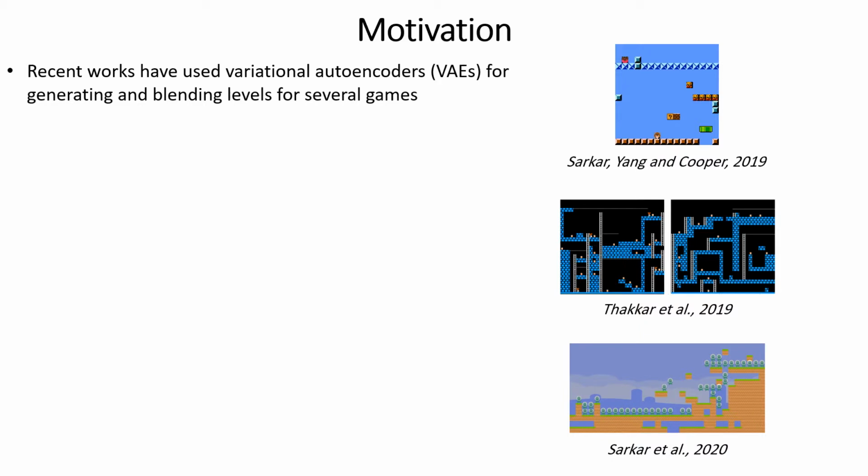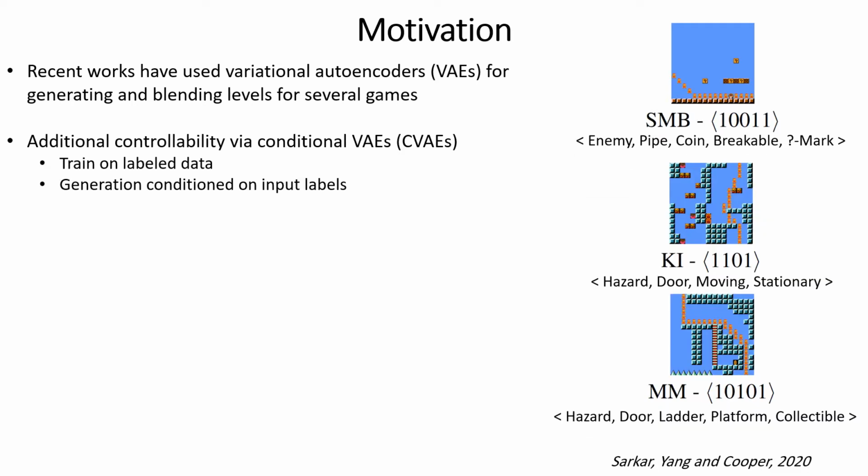And so, what was the motivation for this work? Well, in recent years, there's been a bunch of research centered around using variational autoencoders, or VAEs, for generating levels, as well as blending levels for a number of different games. And additionally, to add more controllability to these models, conditional VAEs have also been used for level generation and blending. And these are a type of VAE that can be trained using labels, and then generation can be controlled by using these labels to condition the output.